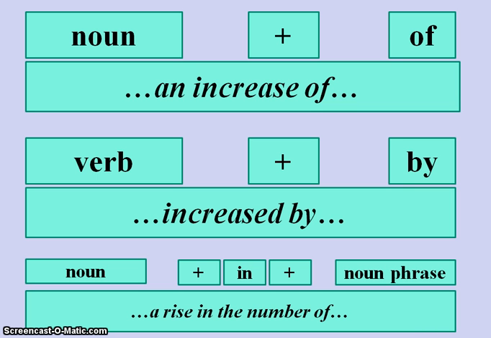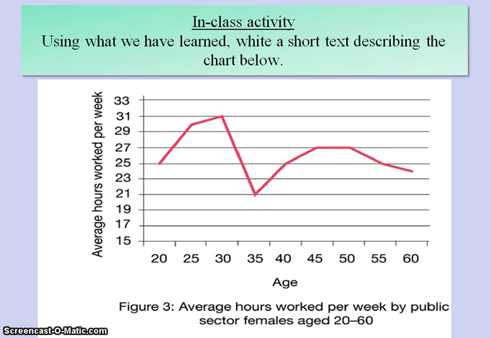For example, the noun a rise, then in plus the noun phrase in the number of. A rise or a fall in the number of. A fall in the amount of. A rise in the volume of, and so on. So we wanted to include examples of all those in the writing you did. Again, that's the line graph.